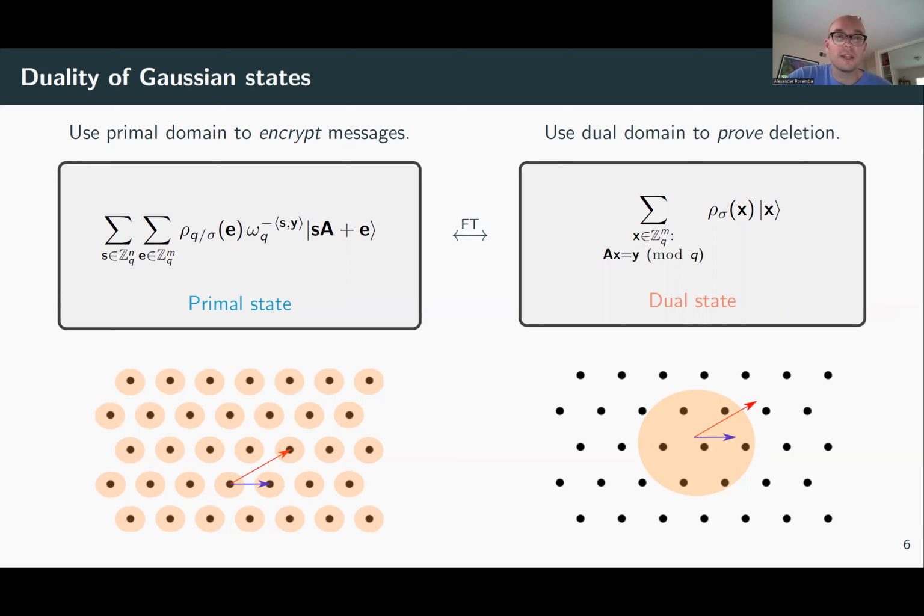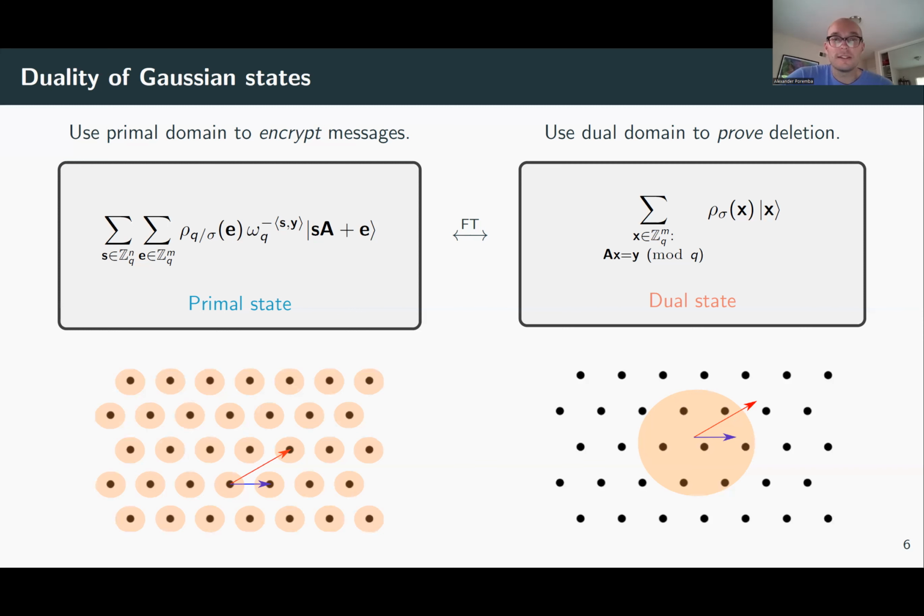Okay, so on the left-hand side, we have a Gaussian state, which I call the primal state. And the primal state is just a superposition of random LWE samples. Geometrically, you can imagine that this is a superposition of lattice points that are shifted by some Gaussian ball. And there's also a complex phase which depends on y. And as I described before, if you take the Fourier transform of this state, you will get the Gaussian coset state that I talked about on the previous slide. And so the Gaussian coset state is, again, a superposition of short, inhomogeneous SIS solutions.